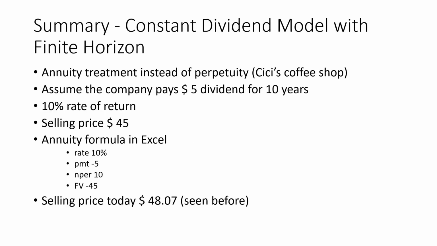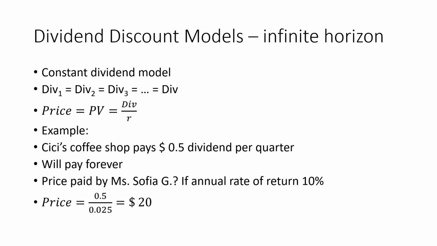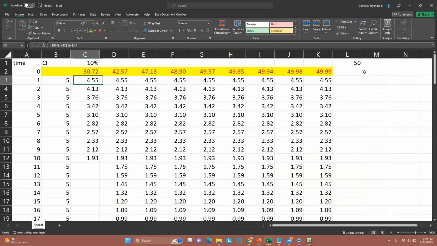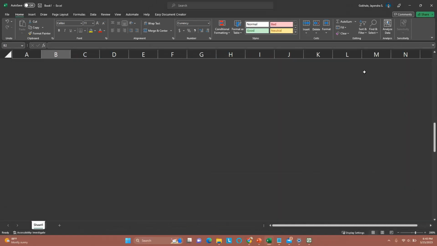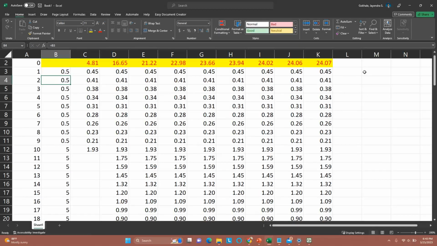All right, moving on. So the example here is price paid by Ms. Sophia G for CC's coffee shop. Now this is $0.5 of dividend per quarter, and it's going to pay this forever. The rate of return is 10%, but it's compounded quarterly. So we need to go back and make some modification. So here, all we're going to do is change this to 0.5. Oh no. So let's just fix this.